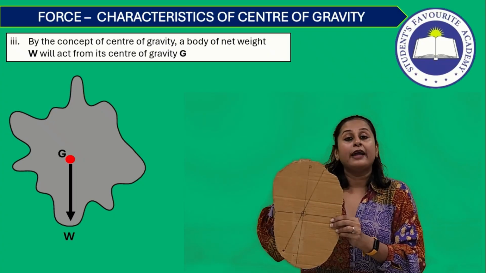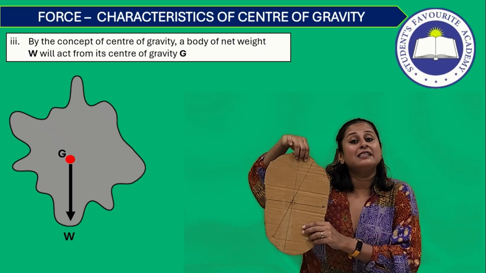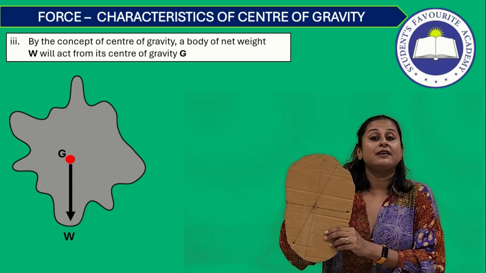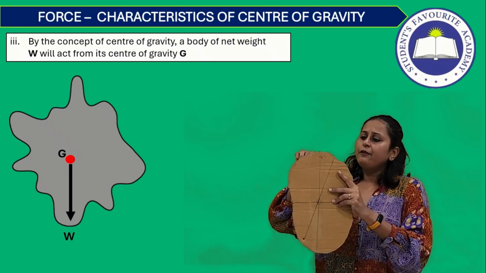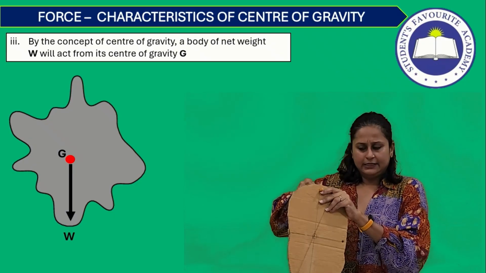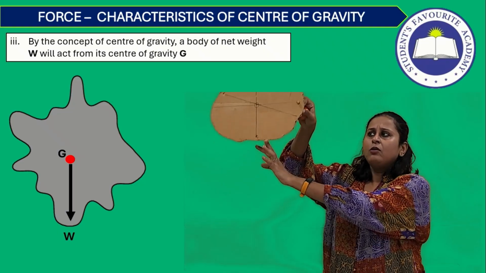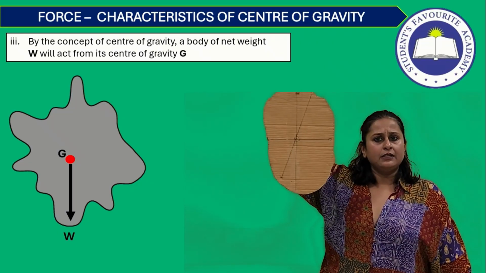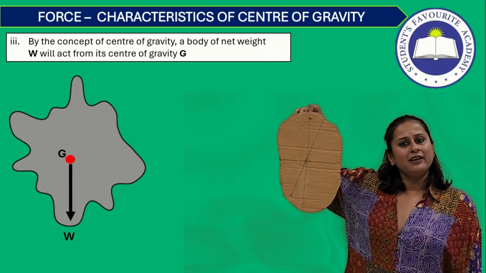That means we try to see where the body naturally balances itself when it is suspended about that point. Let us try and see. For example, if I use this point of reference, okay, it's freely moving. Can you see?